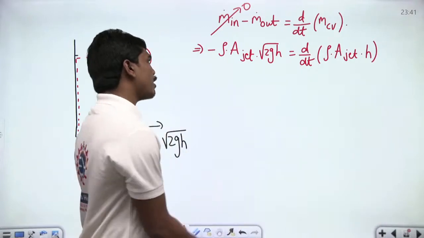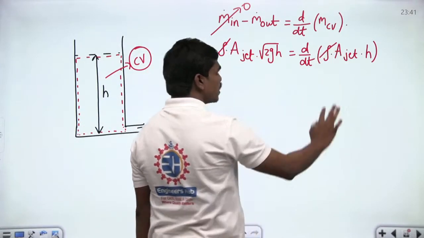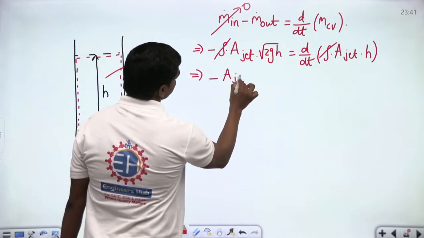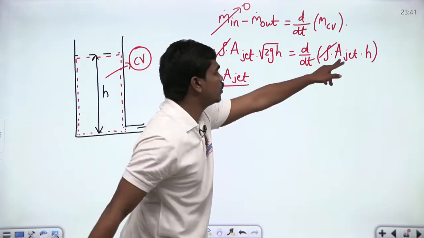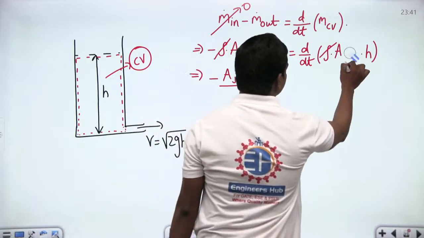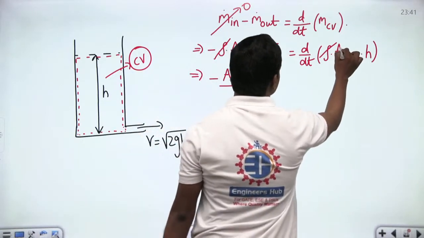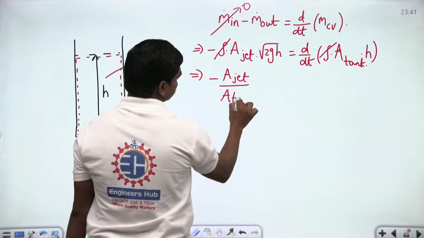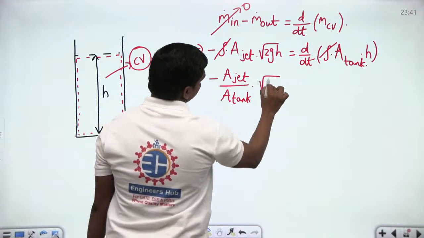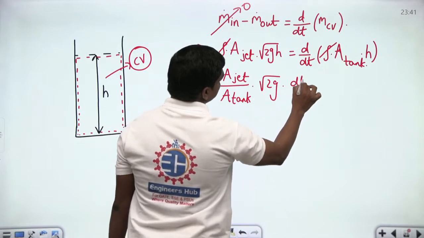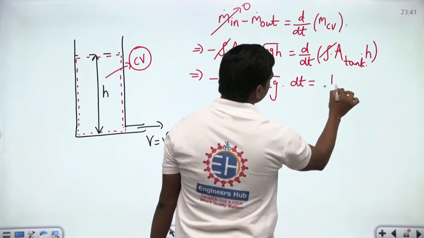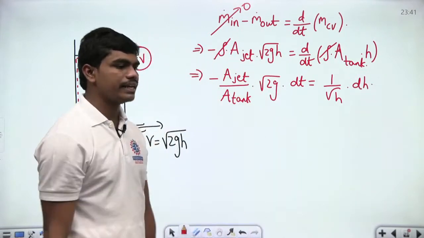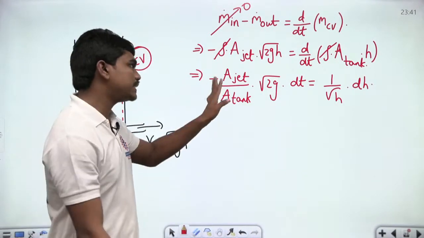Since the fluid is the same in both cases, we can cancel the densities. So, this implies minus a jet divided by a tank, because the control volume that we are considering is of the tank, into square root of 2g into dt is equal to 1 by root h dh. This is the standard differential equation for any water exiting the tank.